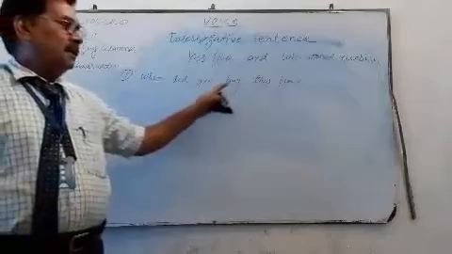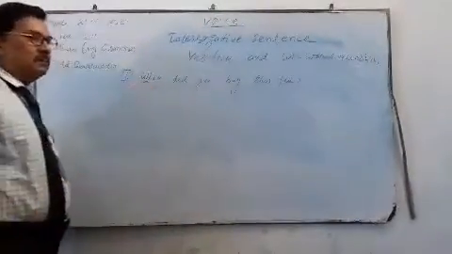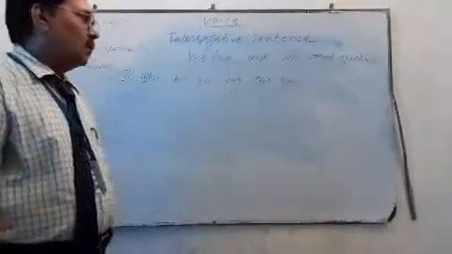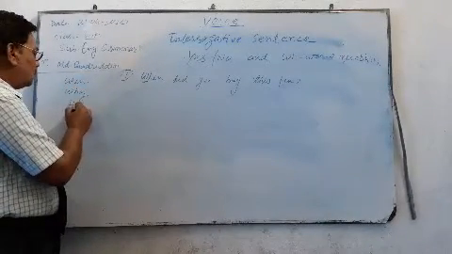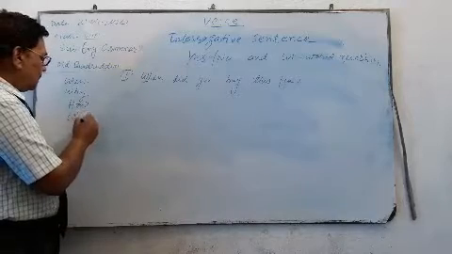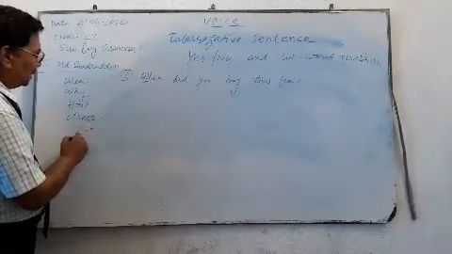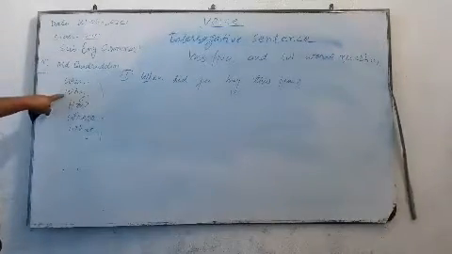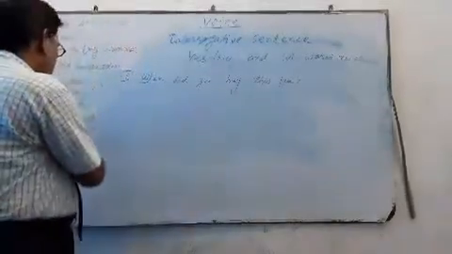When did you buy this pen? This sentence is a WH word question because it starts with a WH word. The questions that start with when, why, how, where, what, and so on are called WH questions. And who.